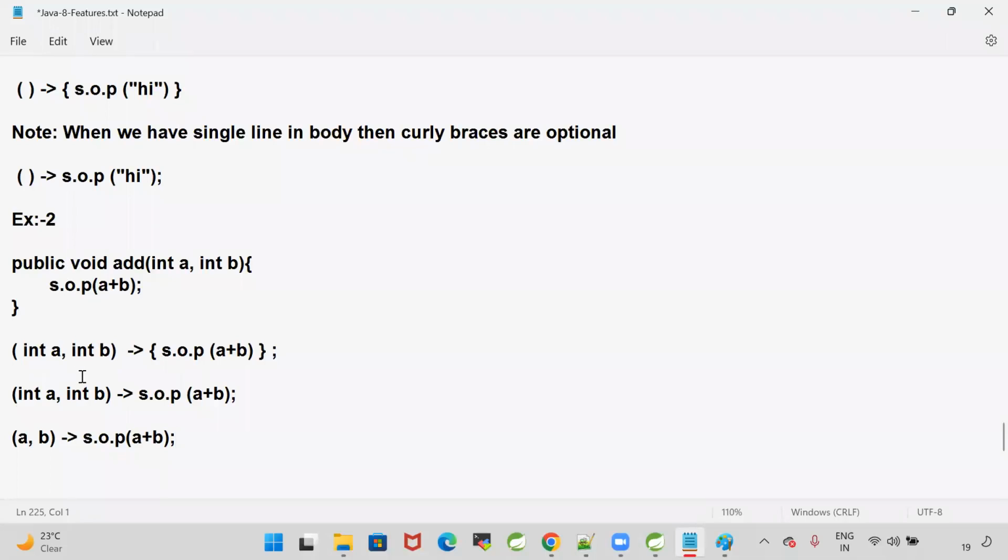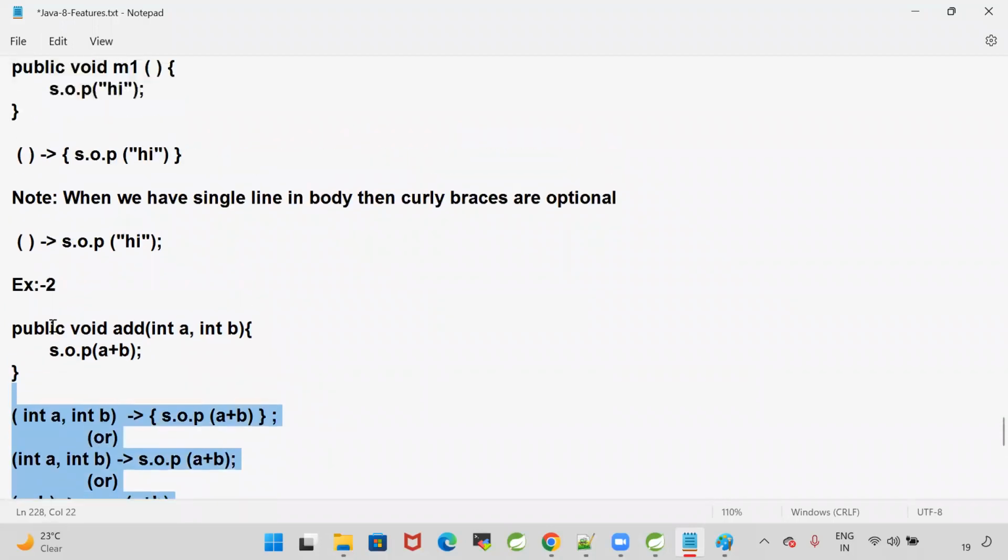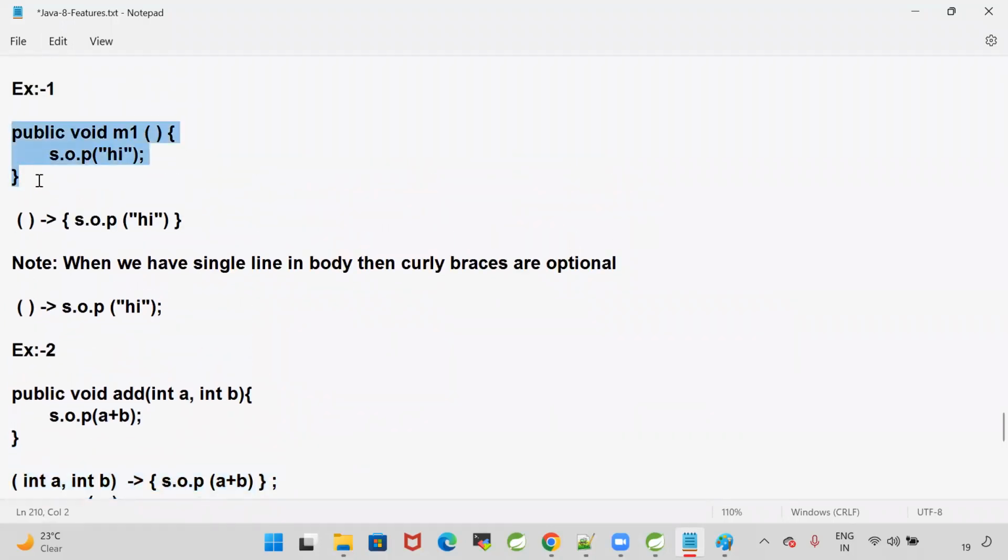Okay, like this also you can write. This is a normal Java method. When I write the equivalent lambda, it looks like this. Final lambda is this. In example one, I have taken an m1 method. It has some body. When I convert that into lambda, it is going to look like this.